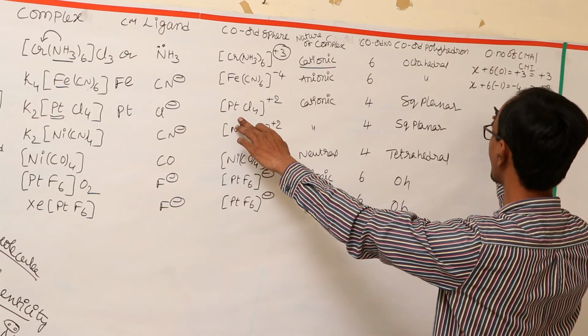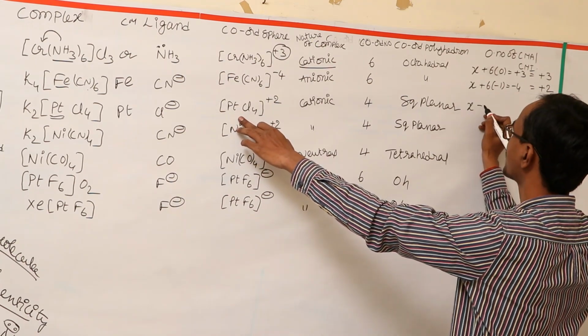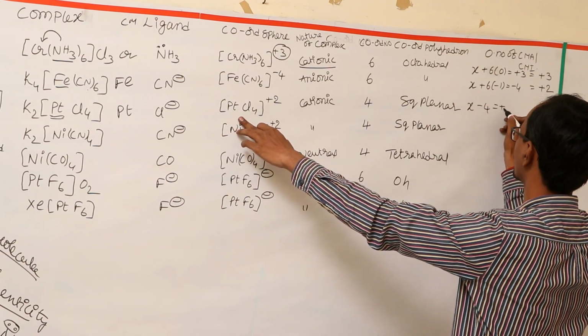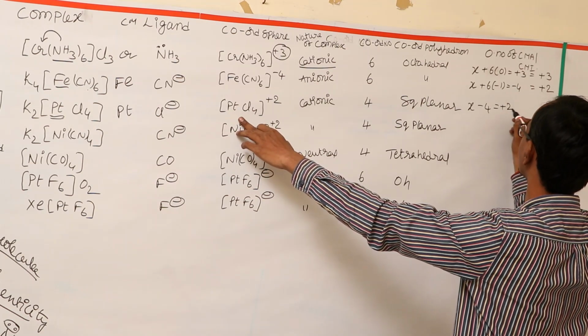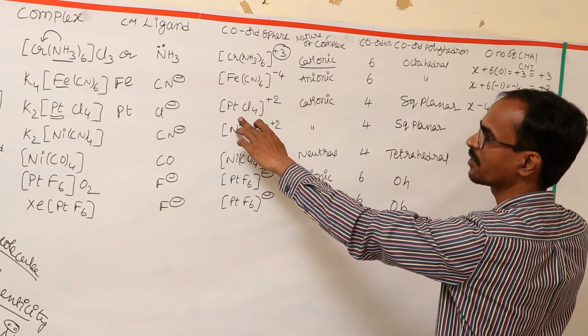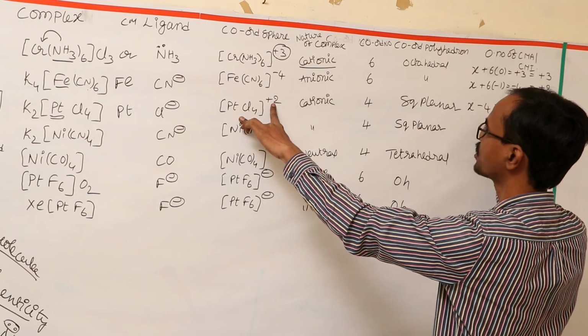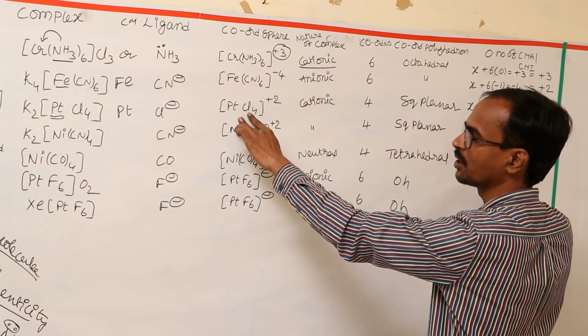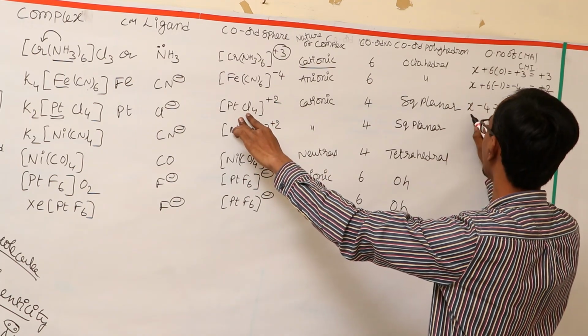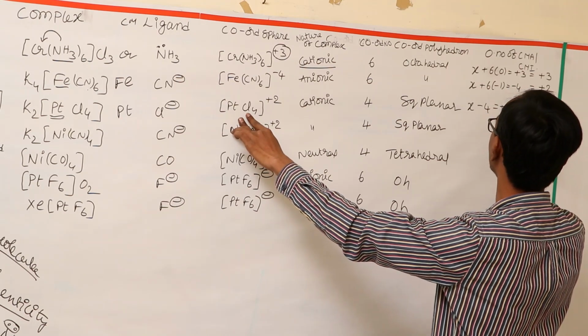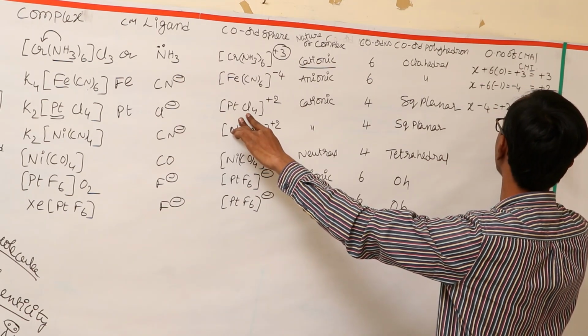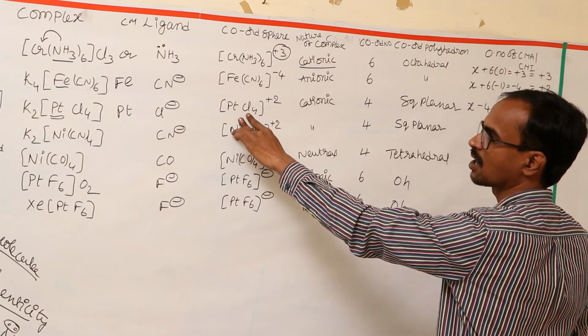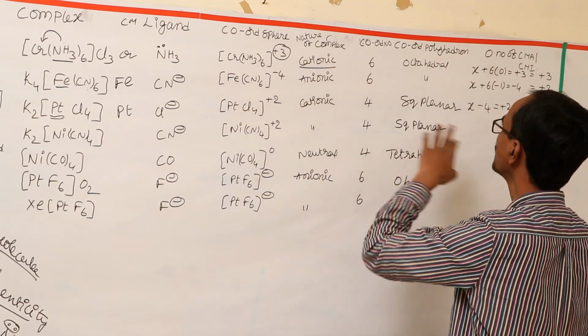And the oxidation number you can calculate: X minus 4 is equal to +2. Here it is having a di-positive charge, and chlorine is having a unit negative charge, 4 are there. X minus 4 is equal to +2, therefore X is equal to +6. The oxidation number on the platinum will be +6.